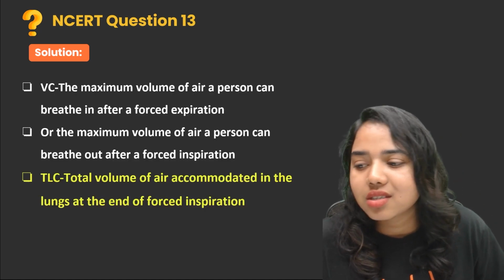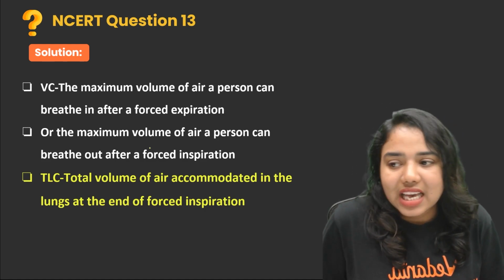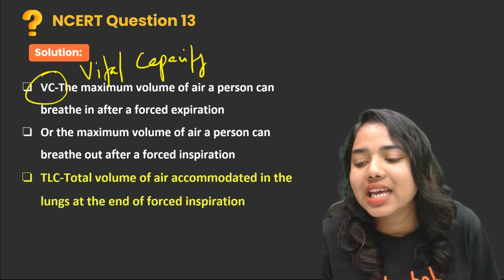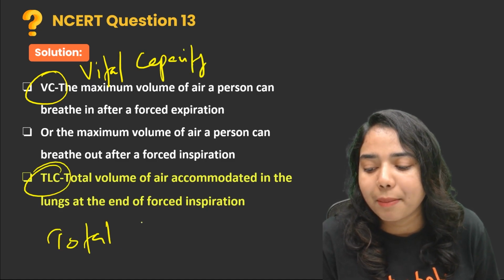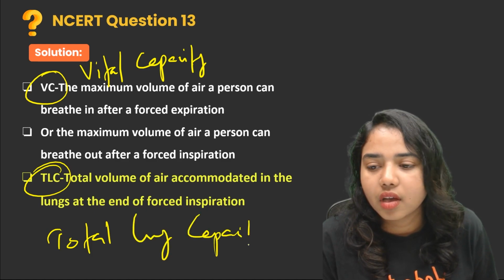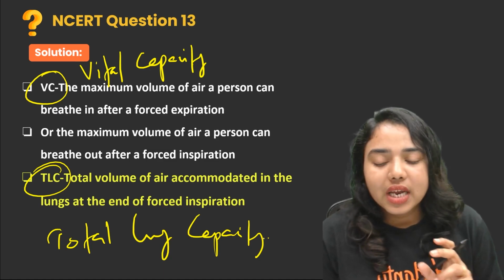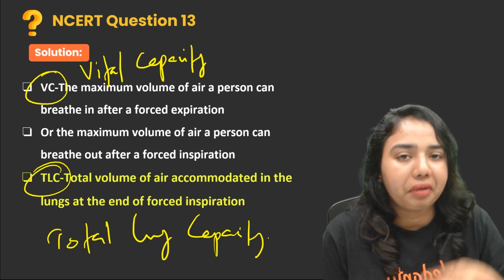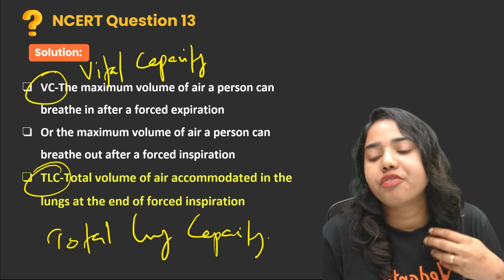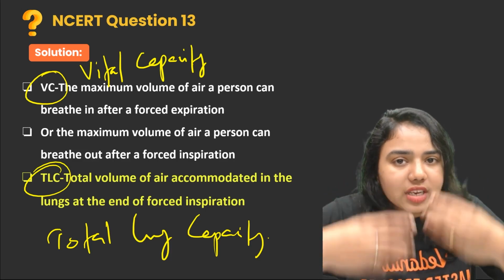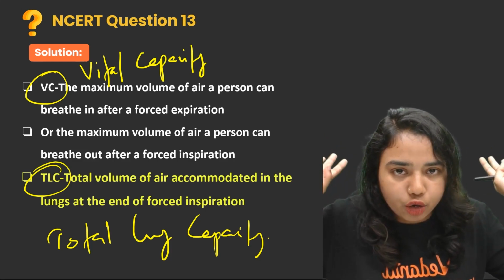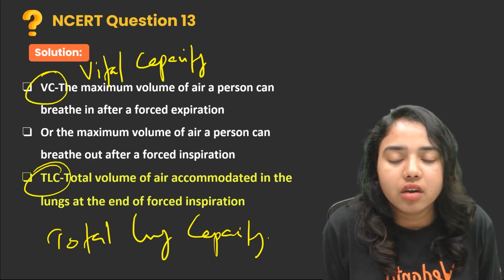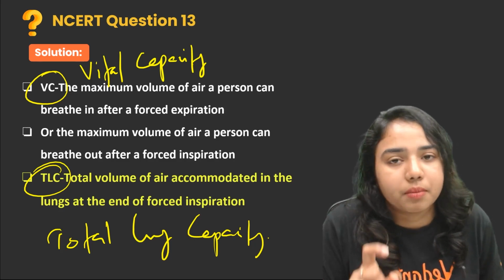And the third question is difference between VC and TLC. VC is vital capacity and TLC is total lung capacity. Okay. So what is VC? VC can be defined in two ways. Number one, it is the maximum volume of air a person can breathe in after a forced expiration. After a forced expiration, you have expelled out all the air in your lungs. After that, how much maximum volume of air you can breathe in or inspire is termed as vital capacity.